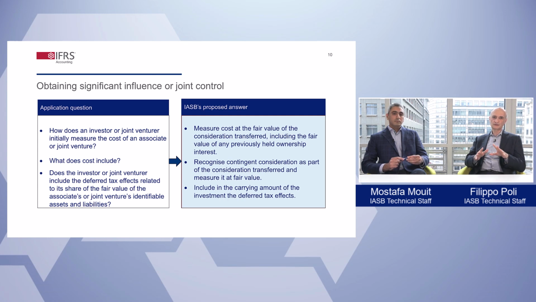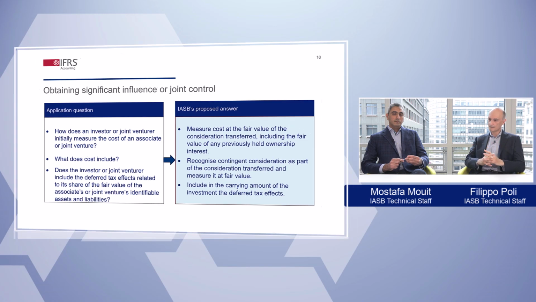Those proposals were developed from the requirements in IFRS 3 for business combinations. The investor would also include in the carrying amount of the investment the deferred tax effects related to the share of the fair value of the associate's net assets. The IASB has not changed the requirement to classify the investment as a non-current asset.